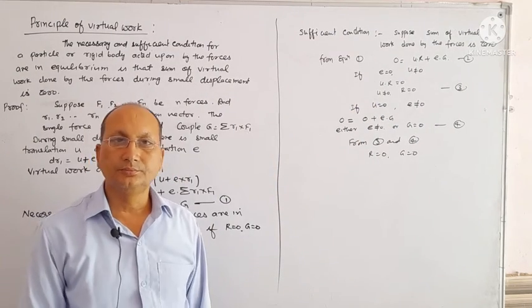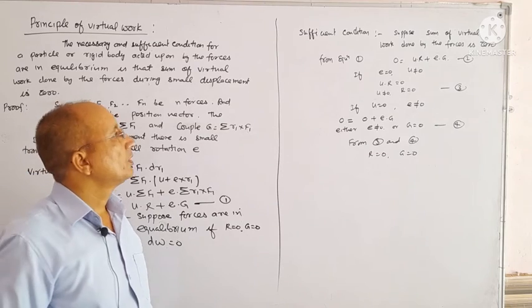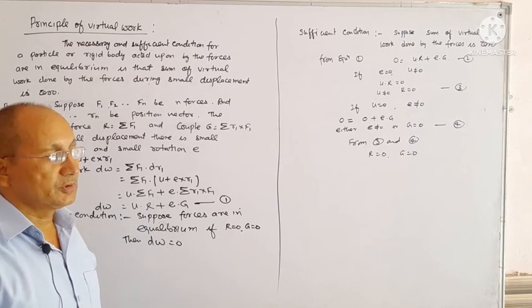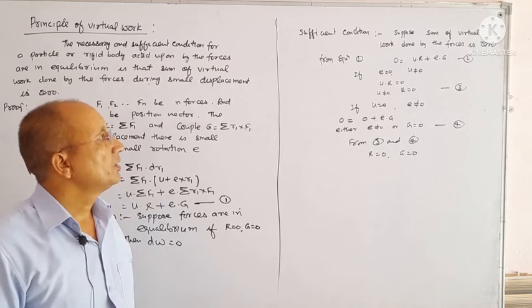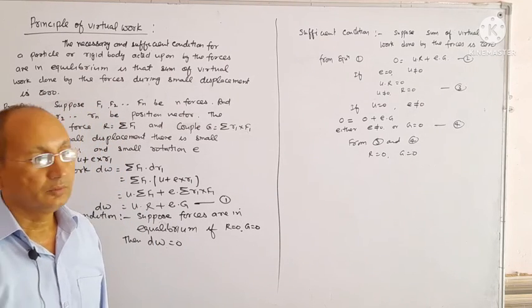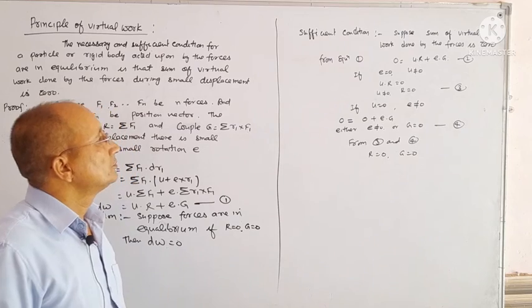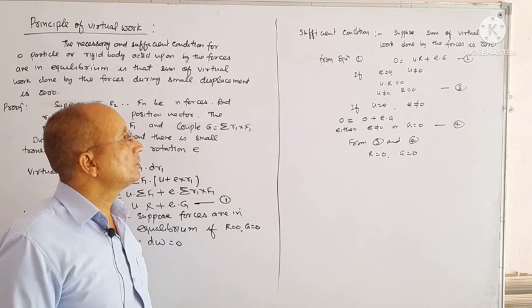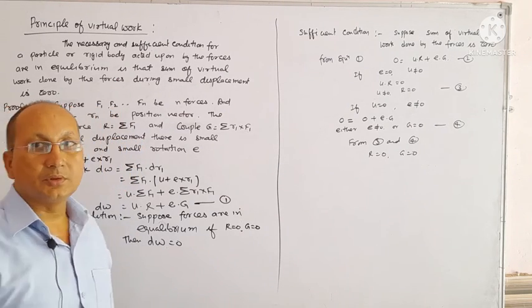I repeat again. The sufficient condition of the virtual work. Suppose the sum of the virtual work done by the forces during small displacement is 0. From equation 1, putting virtual work 0, we get equation 2 with two conditions.